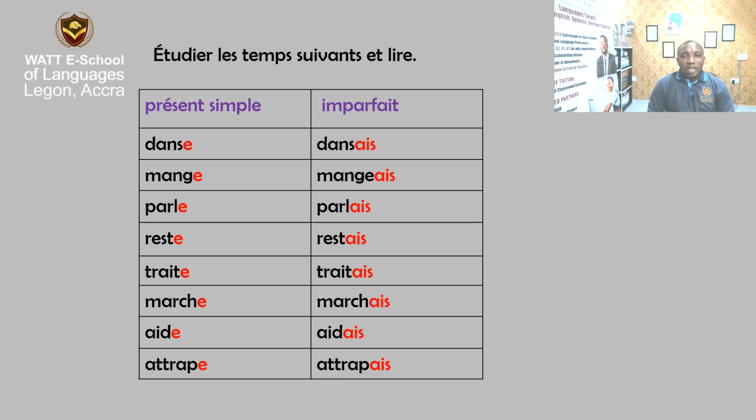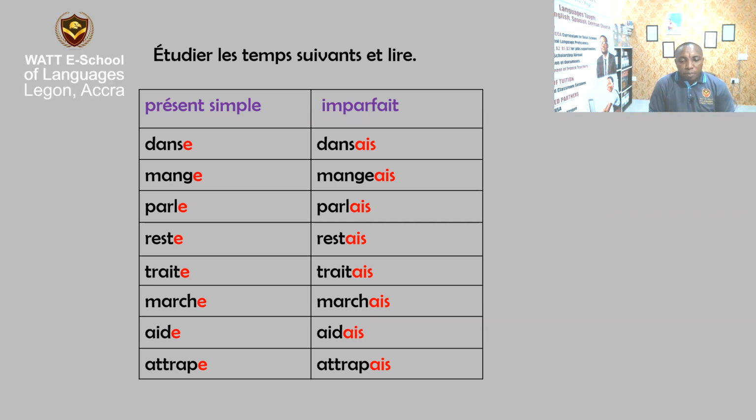Danse. Say, je danse. Mange. Je mange. Reste. Je reste. Traite. Je traite. Marche. Je marche. Aide. Jette. Attrape, j'attrape.